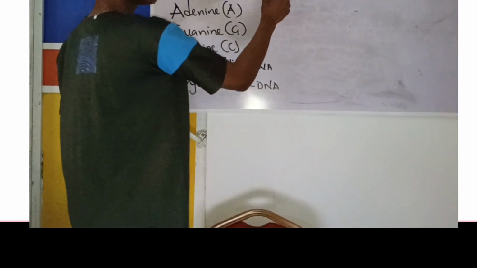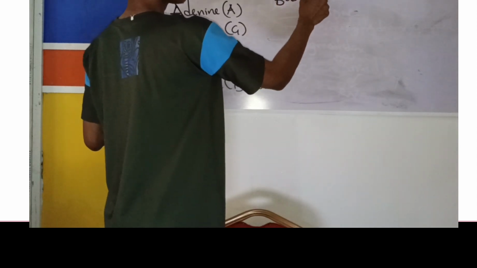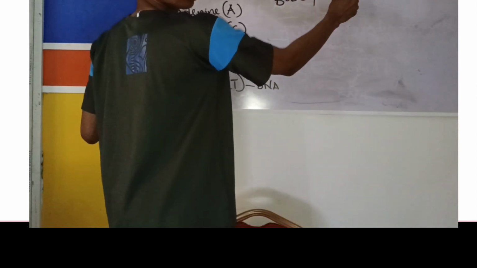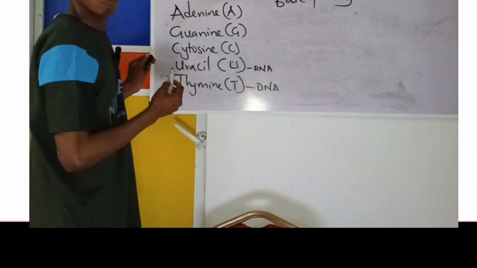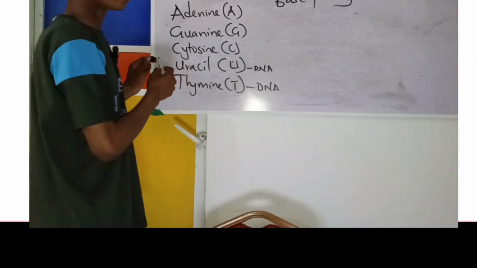Now, there's what we call base pairing. Remember that in a DNA molecule, DNA is double-stranded, right?